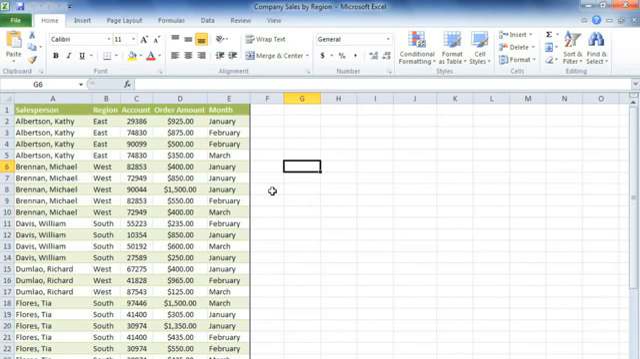If you've never used them before, they might seem a little bit intimidating at first, but once you get the hang of it, you'll be able to easily make pivot tables using just a few mouse clicks.